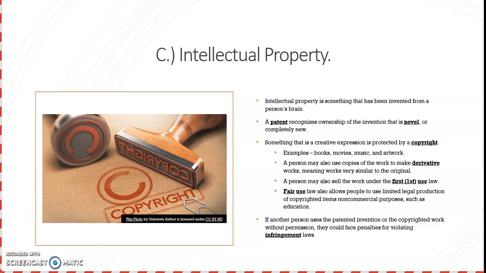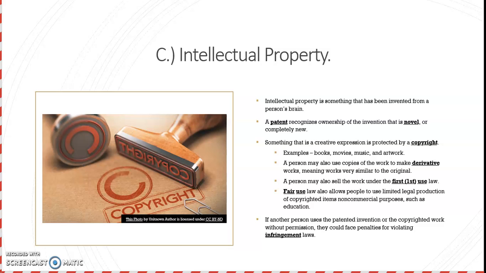A person may also use copies of the work to make derivative works, meaning works very similar to the original, and that part should be highlighted as well, bolded, underlined. A person may also sell the work under the first use law. Fair use law also allows people to use limited legal reproduction of copyrighted items for non-commercial purposes, such as education. Sorry for the typo there. Teachers can use movies and things like that in the classroom as long as they're not selling that for a commercial purpose.